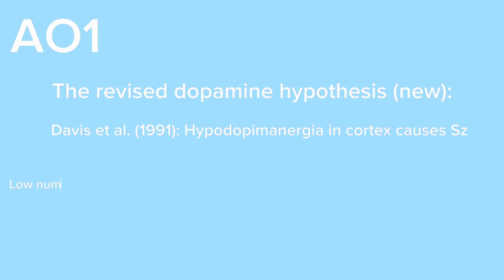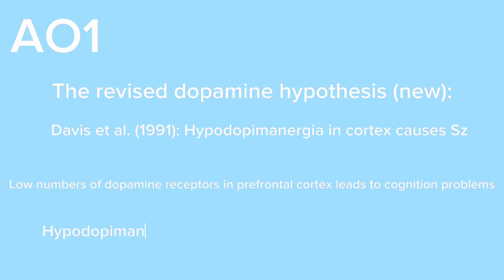Also, the revised hypothesis says that low amounts of dopamine receptors in your prefrontal cortex causes problems with cognition, another symptom we associate with schizophrenia. And also, hypodopaminergia leads to subcortical hyperdopaminergia. And these high and low dopamine levels have different effects across the brain. And genes and early experiences of stress make some people more vulnerable to this.